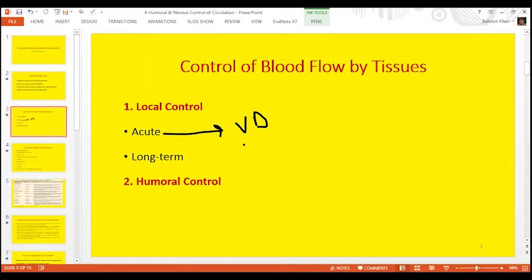Then we discussed the oxygen demand theory, right? Oxygen demand theory. And we also discussed autoregulation, the myogenic response, and the metabolic theories, and all these are acute control. In long-term mechanisms, we discussed angiogenesis or development of collateral circulation.